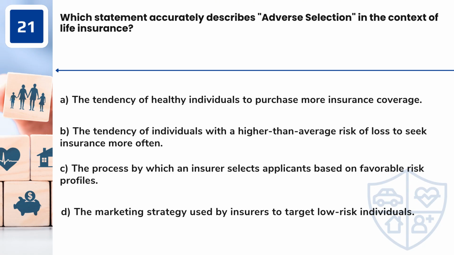Question 21. Which statement accurately describes adverse selection in the context of life insurance? A. The tendency of healthy individuals to purchase more insurance coverage. B. The tendency of individuals with a higher than average risk of loss to seek insurance more often. C. The process by which an insurer selects applicants based on favorable risk profiles. D. The marketing strategy used by insurers to target low-risk individuals.